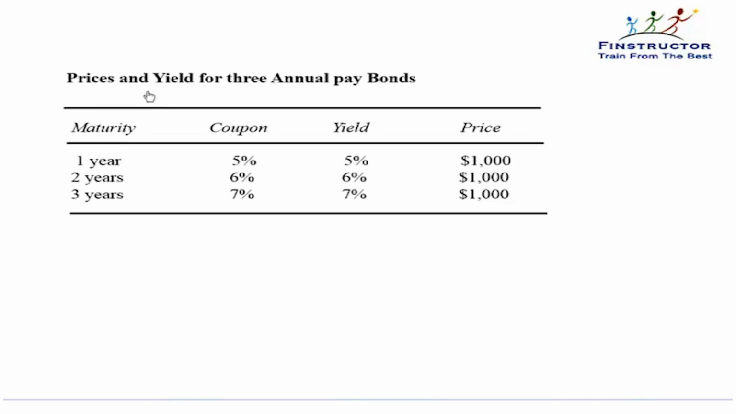Now the prices and yield for 3 annual pay bonds is given. So all these bonds pay annual coupons. The question asked is to plot the spot curve or the yield curve. That is basically compute the 1-year, 2-year and the 3-year spot rates given this information.